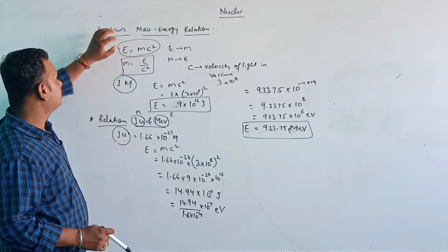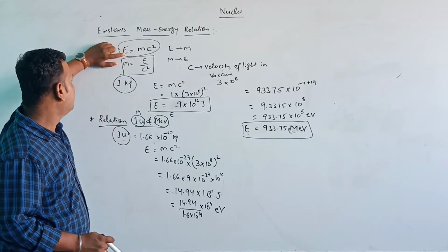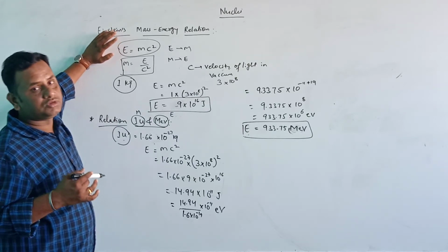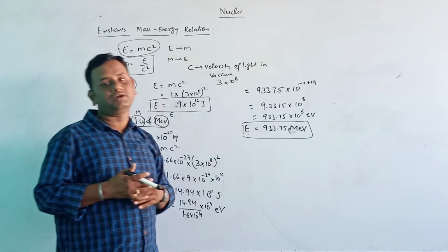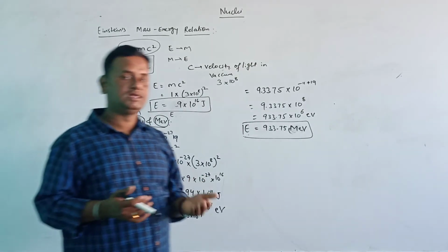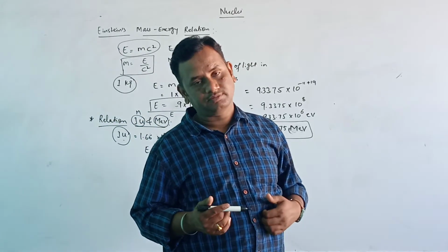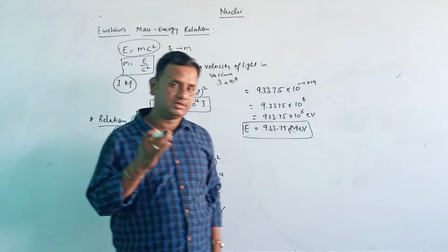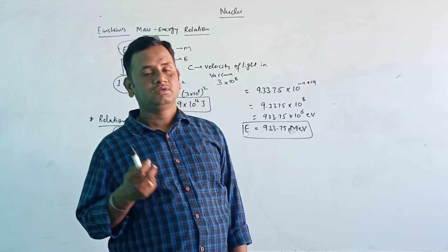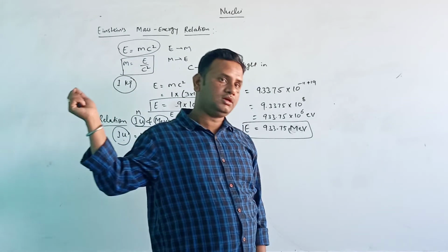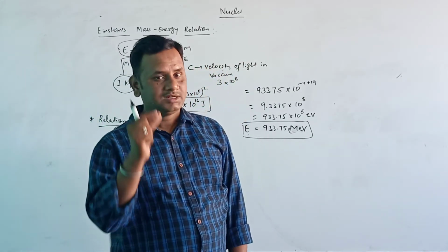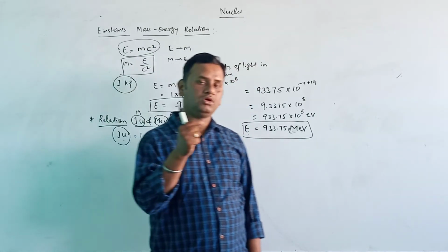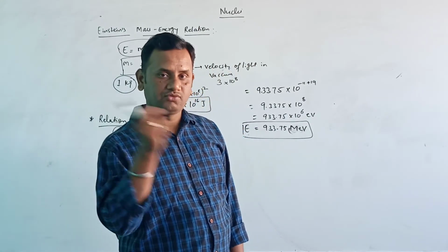Okay, so in the previous topic we have discussed energy and mass, how they are related. Both are convertible. We can convert energy into mass and mass into energy. Say for example we have a stone, and I am throwing this stone at the wall.